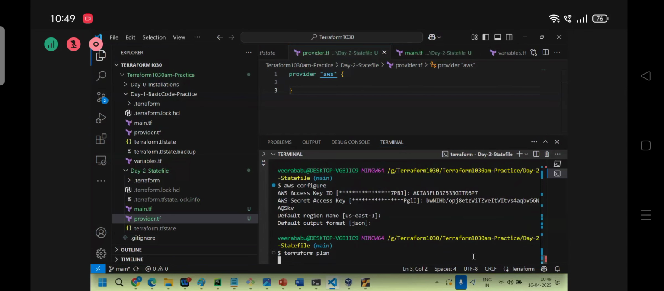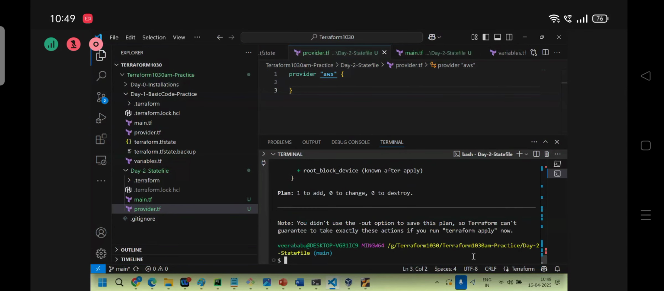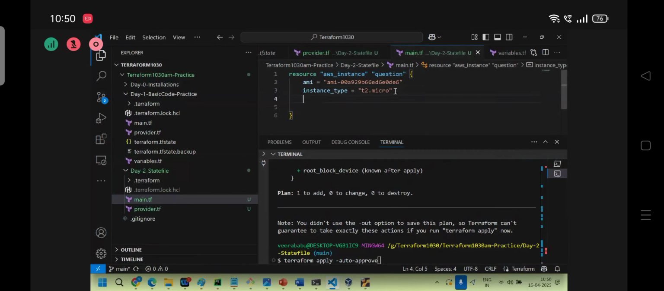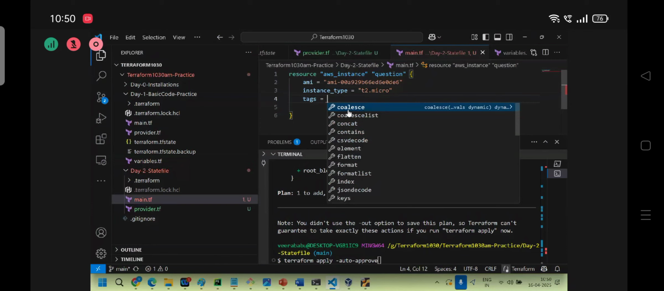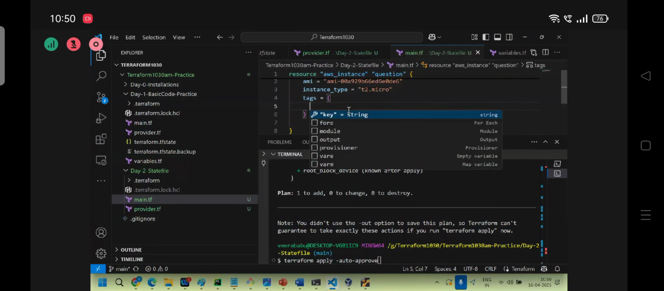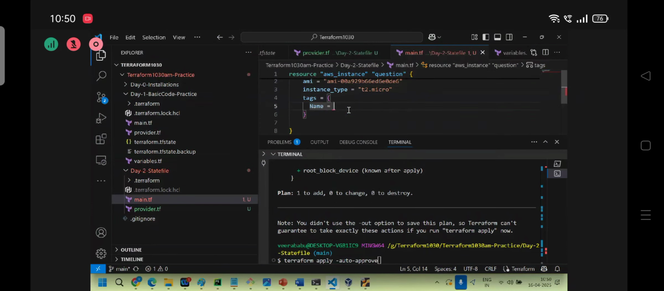Is any state file created now? Where is it? No. Clear, right? When will the state file be created? Okay, let me give an instance name. Name equal to, I'm just giving state to understand. Instance name is state. Let's apply.